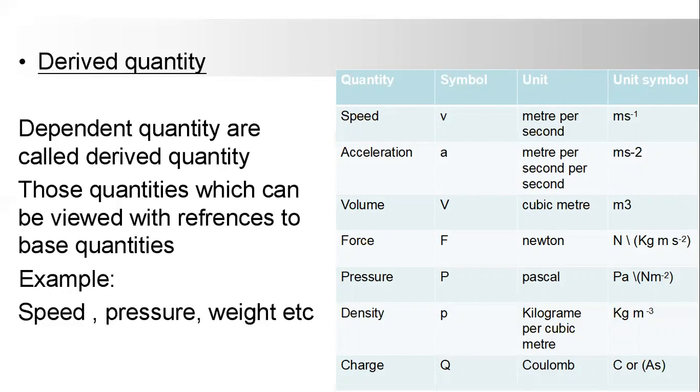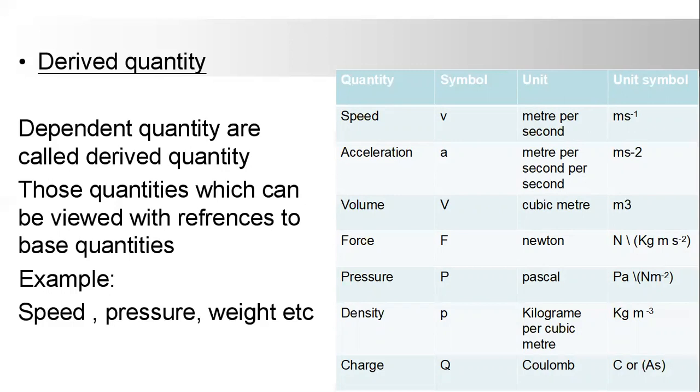The second quantity is acceleration, symbolically represented by a, and its unit is meter per second per second, meter per second square, m s^-2. Volume is represented by capital V, and its unit is cubic meter.